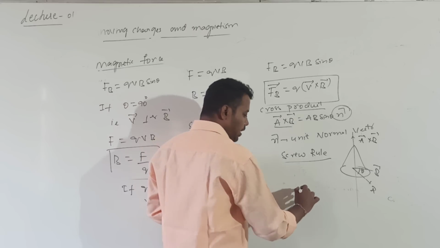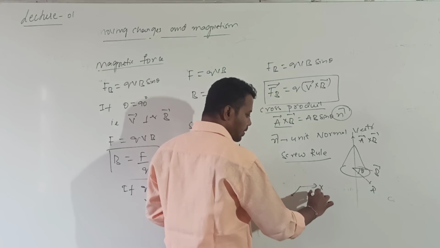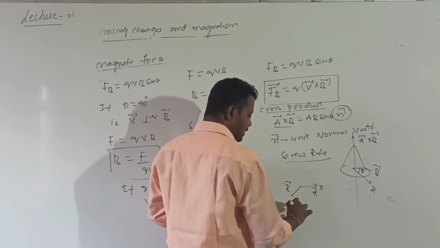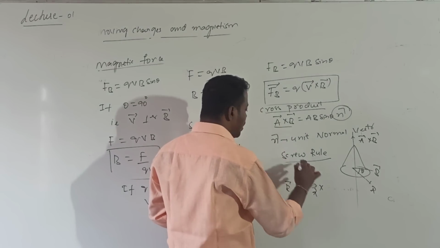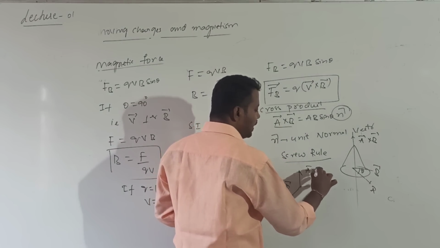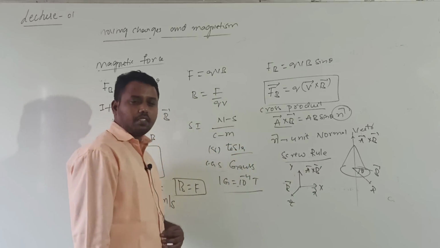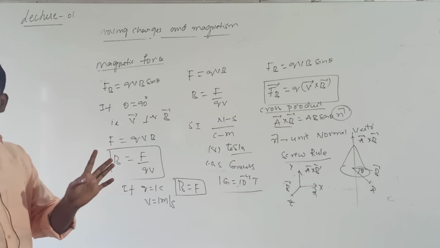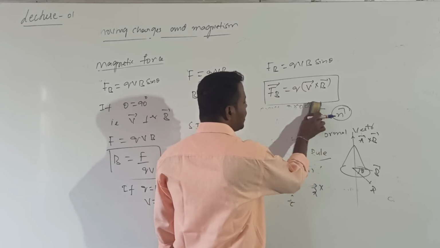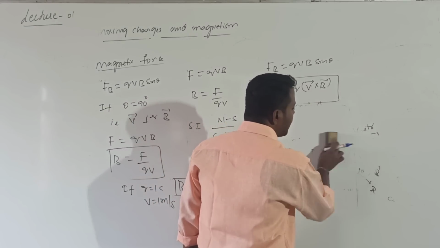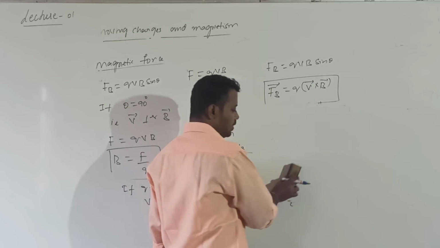So for example, if A bar is along x axis, B bar is along z axis. So then the direction of which one? The direction of A bar cross B bar is perpendicular to the plane consisting of B bar and A bar, which is given by along y axis. Are you getting it? Only one point: how will be the direction of cross product of two vectors? The direction of cross product of two vectors will be perpendicular to the plane consisting of the given two vectors.